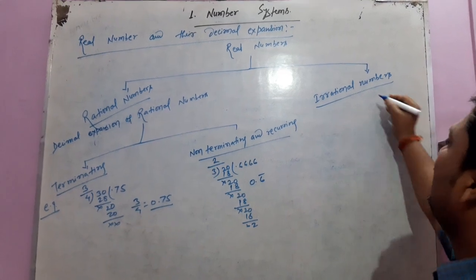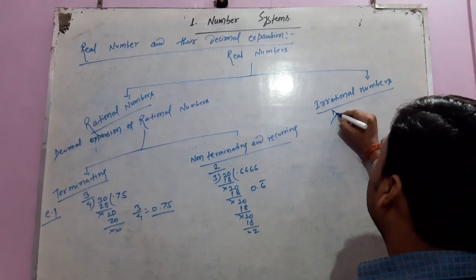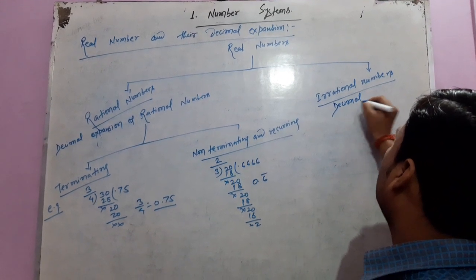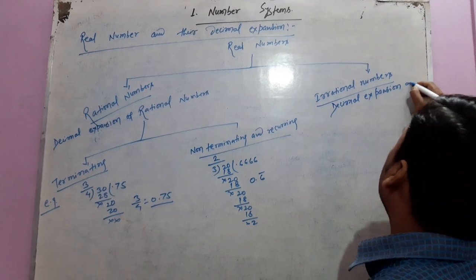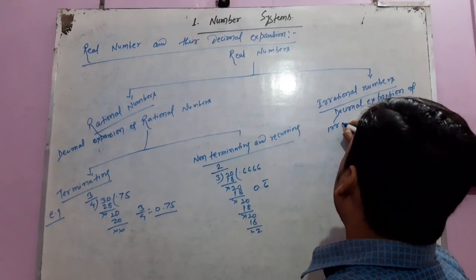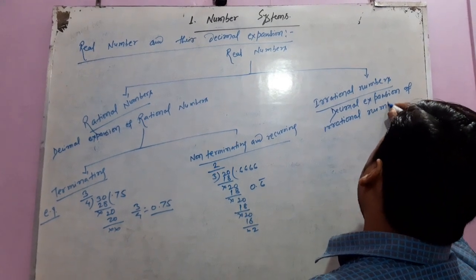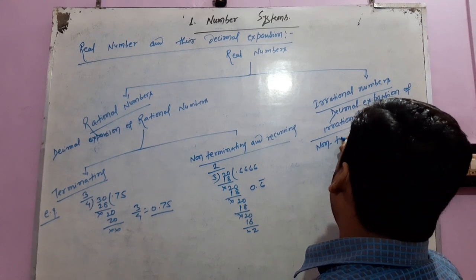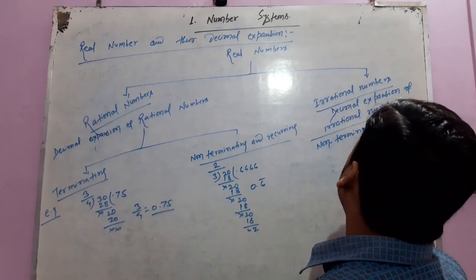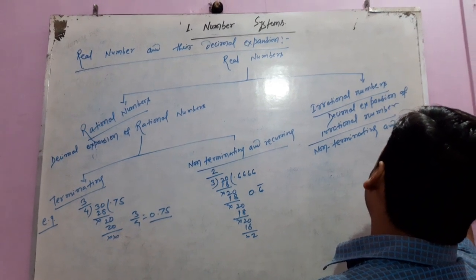Now, irrational numbers. Irrational numbers have only one type of decimal expansion: non-terminating and non-repeating.